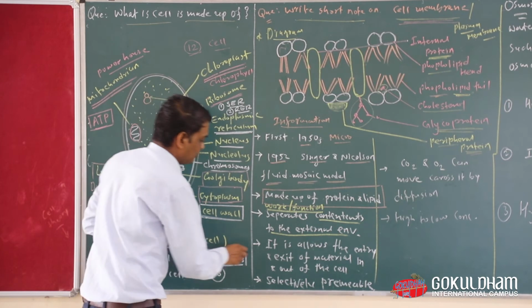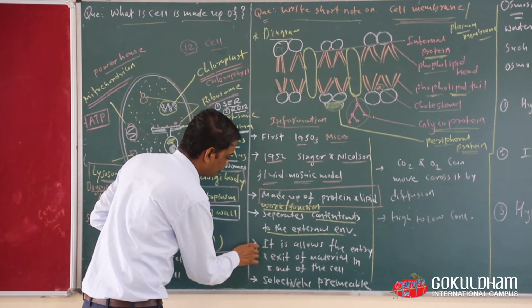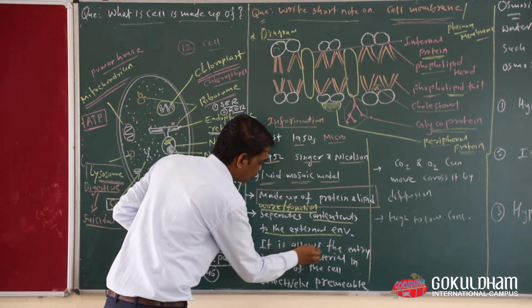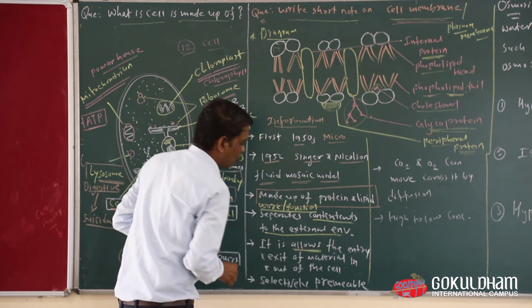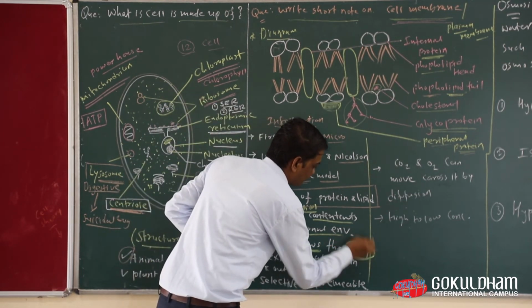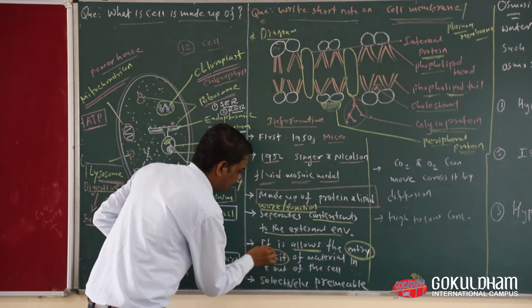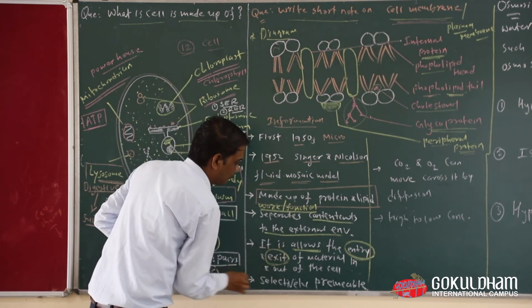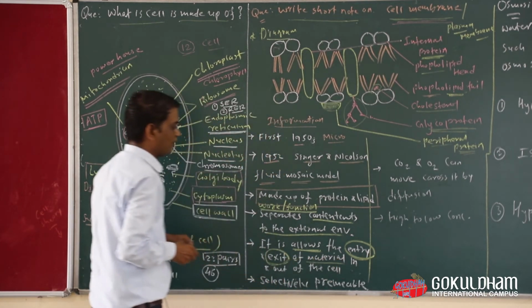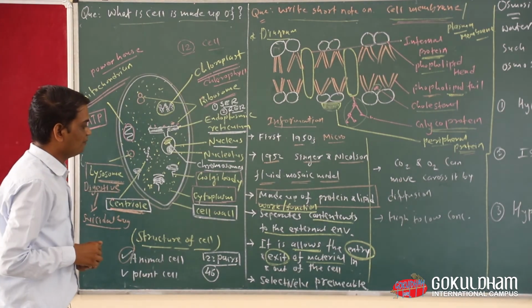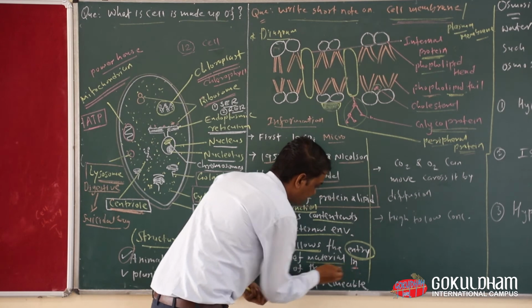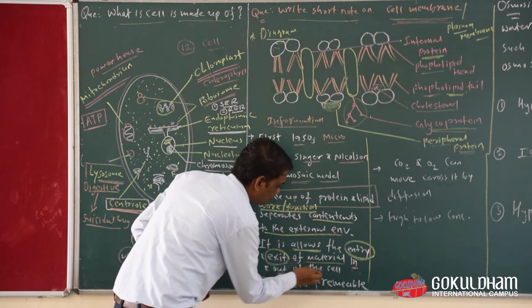Okay, now the second useful thing of the cell membrane is that it allows or permits the entry and exit of materials in or out of the cell.